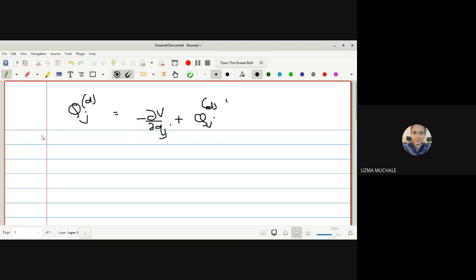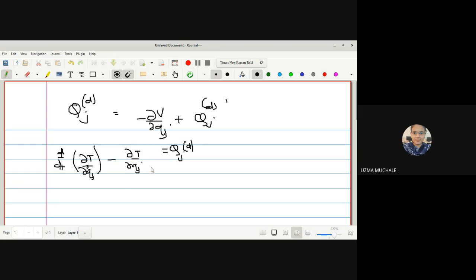Now we know what is Lagrange's equation of motion. Let me write it down: d/dt of ∂T/∂q̇_j minus ∂T/∂q_j equal to Q_j^D.